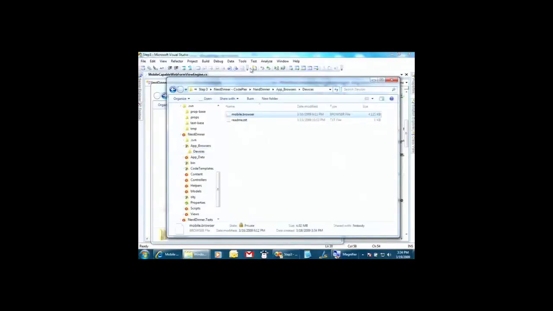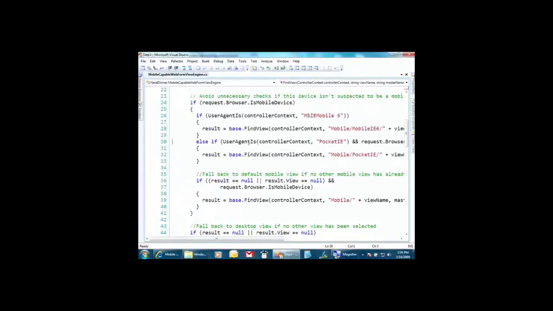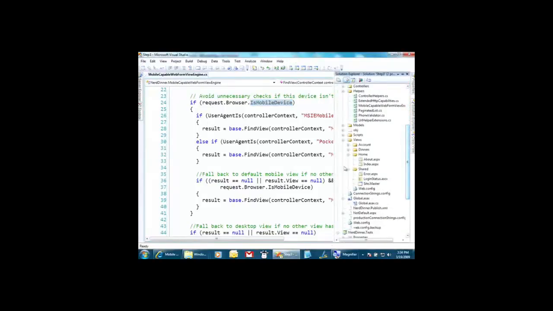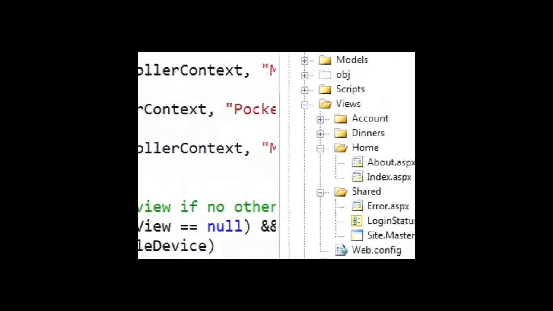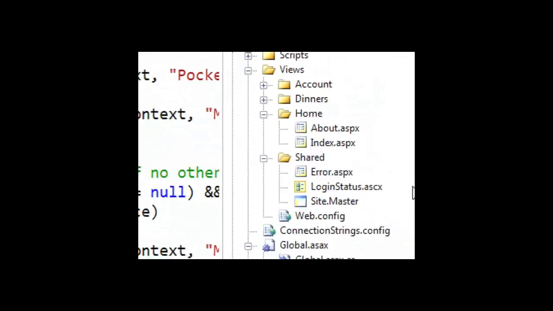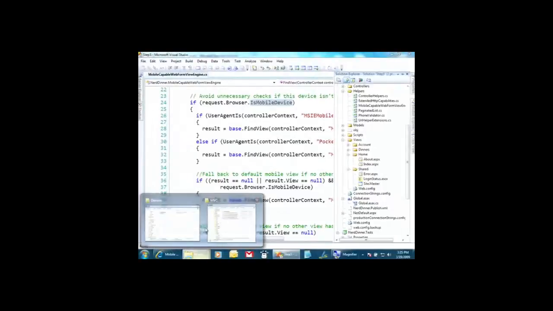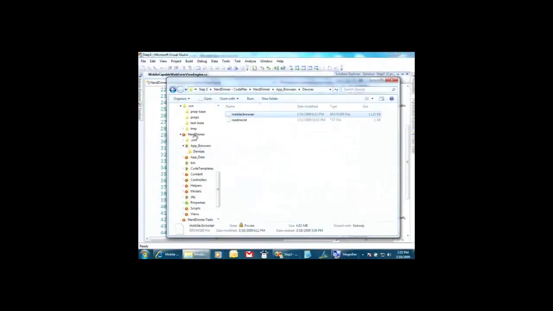But I don't have to worry about any of that because this plugs into the existing infrastructure. Just by dropping that file in there, I can say IsMobileDevice, and feel good about whether or not it is a mobile device. And I'll show you what else I can do. I can ask it questions like, well, let's bring our views in first. Down here, this is what views look like now. We've got home and shared, right? So I'm going to need mobile and the different mobile devices underneath it. I'm going to grab those views from the Stuff folder.